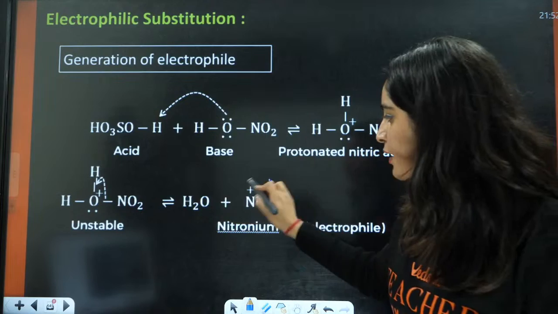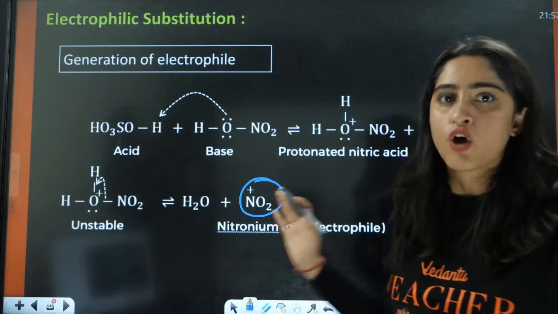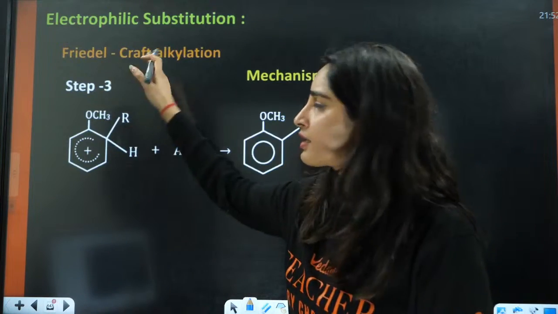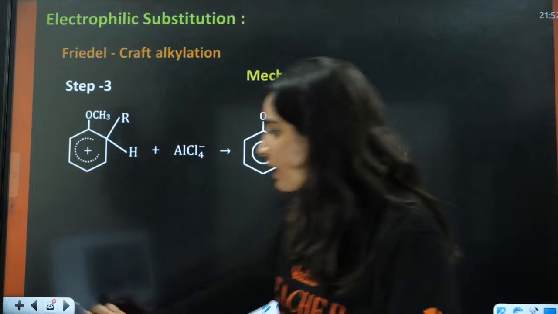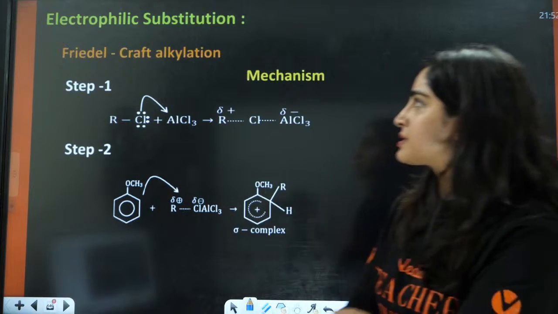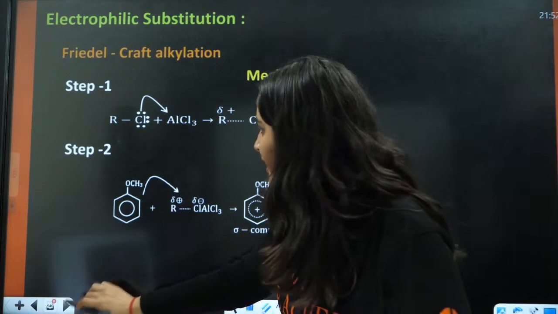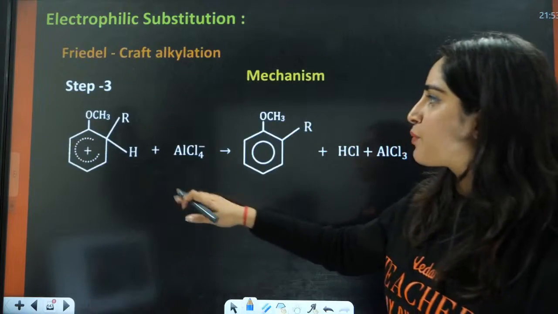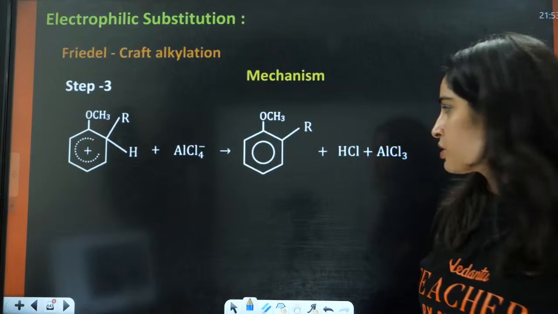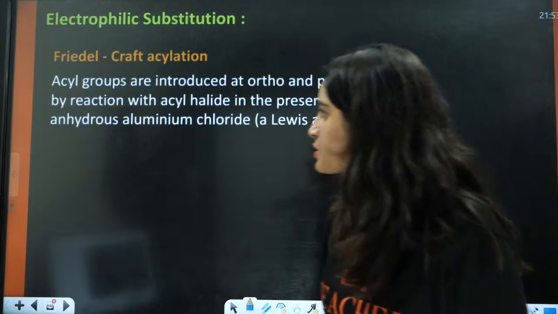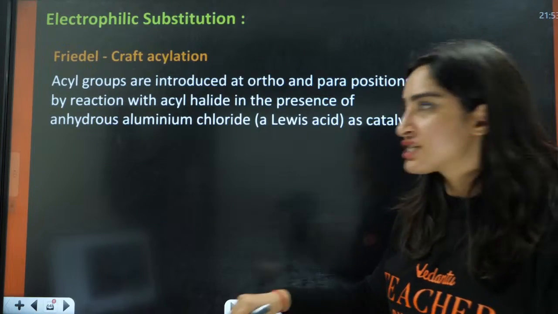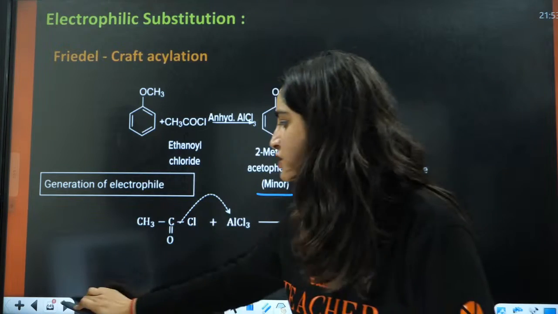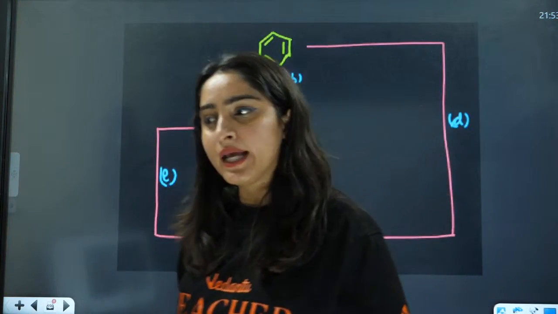So how NO2 positive is generated, this is just repetition of those things. We have done this also, Friedel-Crafts alkylation. Now, one thing is asked from this. From Friedel-Crafts alkylation, you will have the formation of a carbocation that will be attached to the ortho and para positions. Okay, this is Friedel-Crafts acylation. Again, you will have ortho and para products where para will be the major product. Okay, everybody?